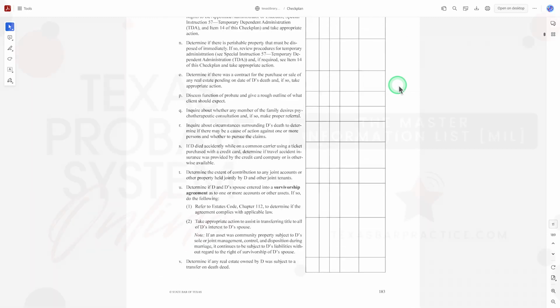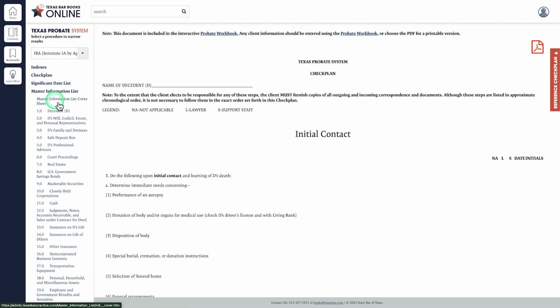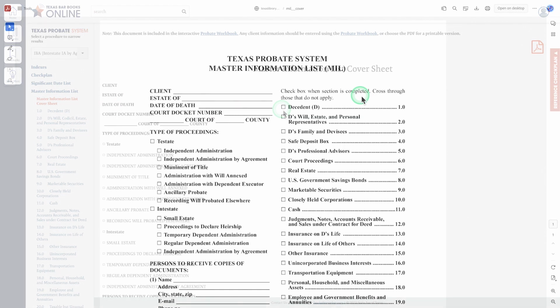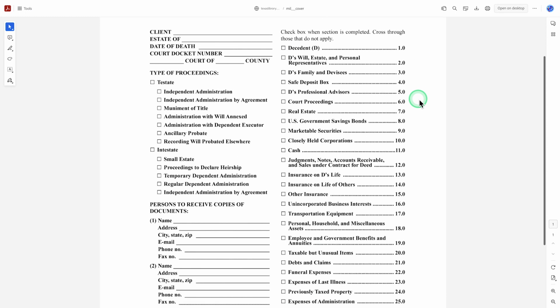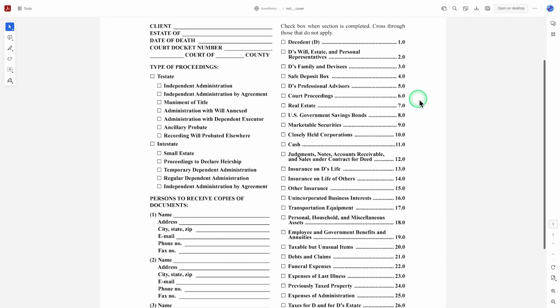Now to the Master Information List, or MIL. It can be opened as a PDF as well. Select the MIL cover sheet. Here, the boxes can be checked upon completion of the task, and those that don't apply can be crossed out.